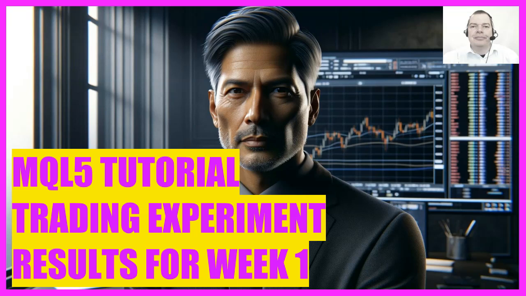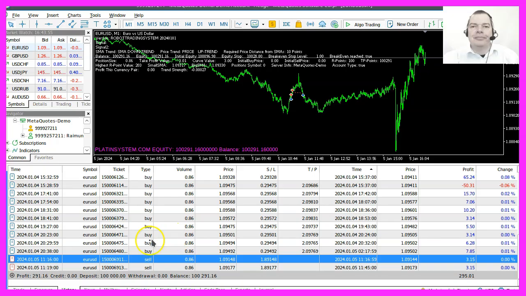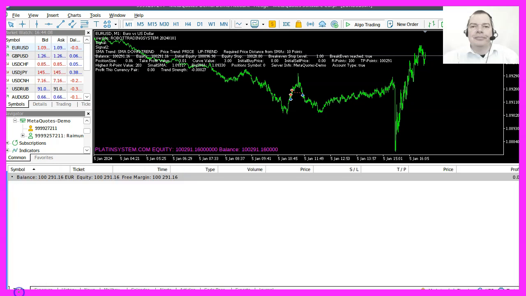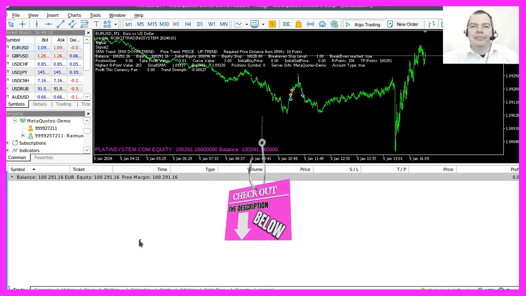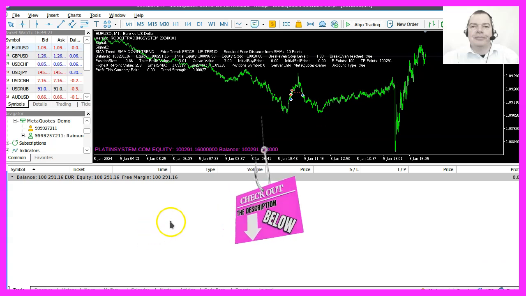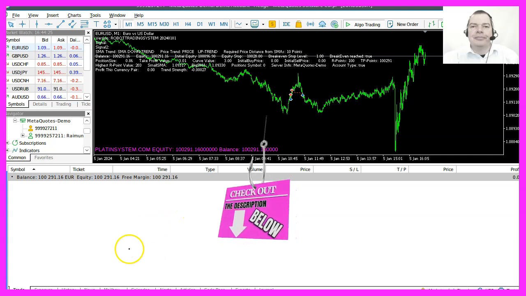Okay, today is January the 5th and our system has traded a few more positions here. Currently we have $291 of profit, and most of you will know that this is about all of the details that MetaTrader provides in the history and in the trade tab. But there is a way to get much more detailed information.